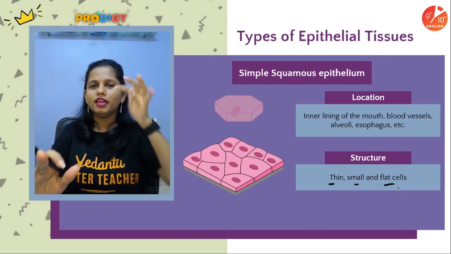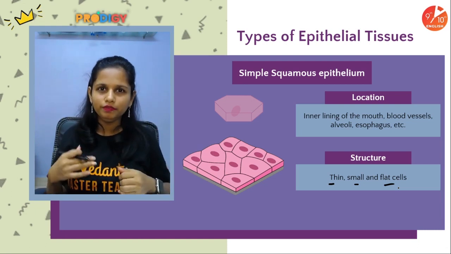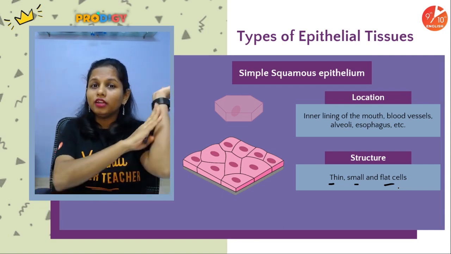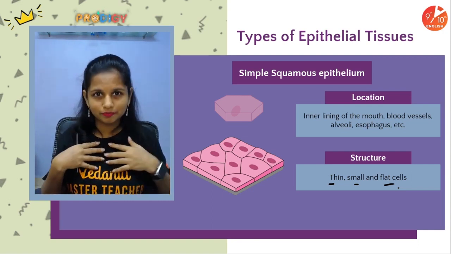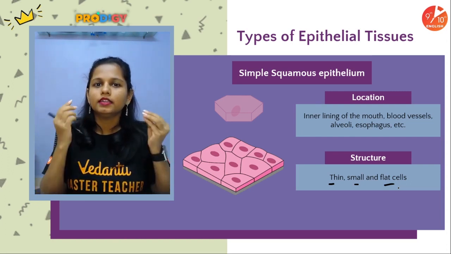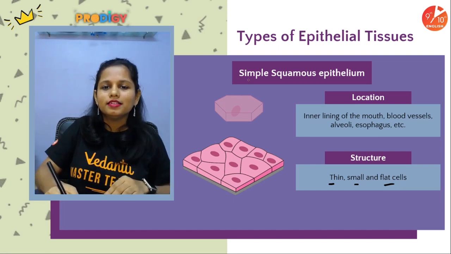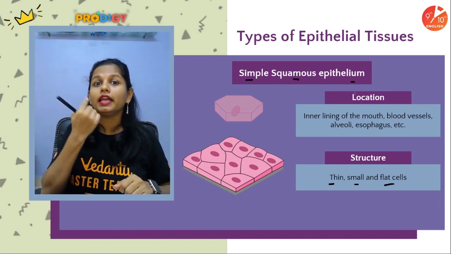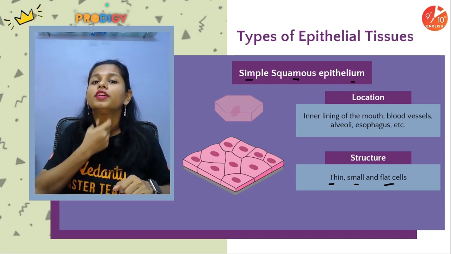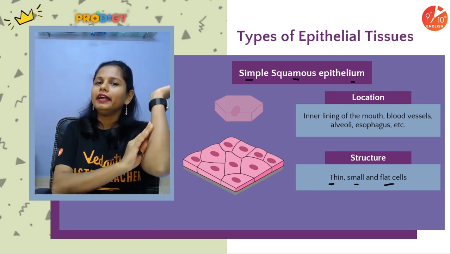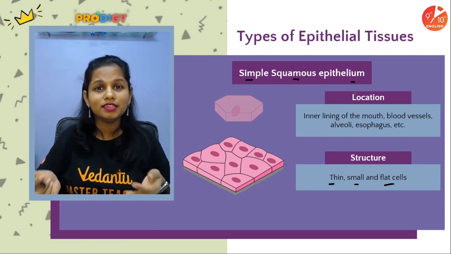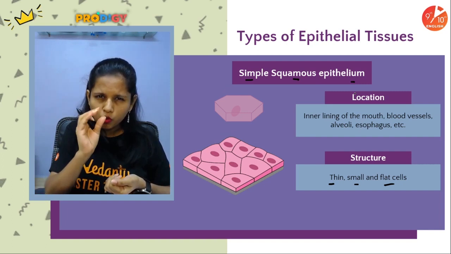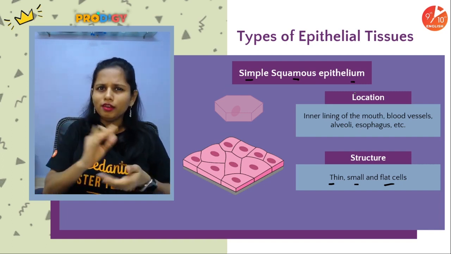Yes or no? So if I talk about the internal lining of our body, whether it is the inner lining of the mouth, the inner lining of the esophagus, the lining of our blood vessels or the alveoli of the lungs, in all these four places the epithelial tissue that is present is the simple squamous epithelium. The cells are thin, small and flat.